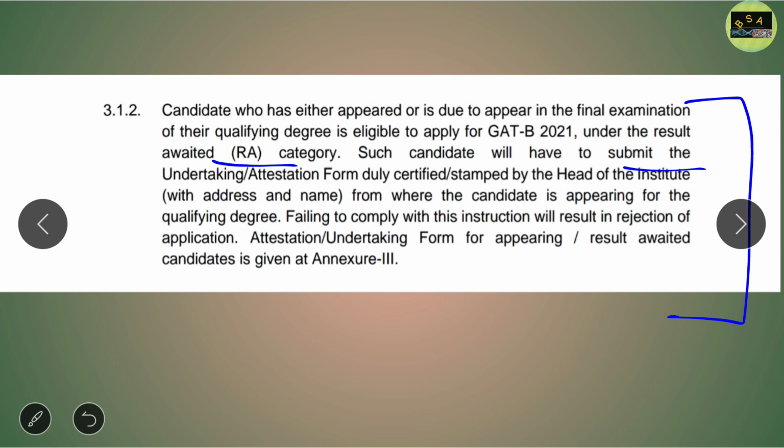What is that form? That is the undertaking attestation form that was certified and stamped by the head of the institute. It was earlier required during the CSIR NET examination as well. You have to submit a form attested by the head of the department, and it must be stamped by the institute from where you carried out your undergrad program. If you are not qualified, you have to submit this RA category in this form. If you fail to do this, then you do it at your own risk.